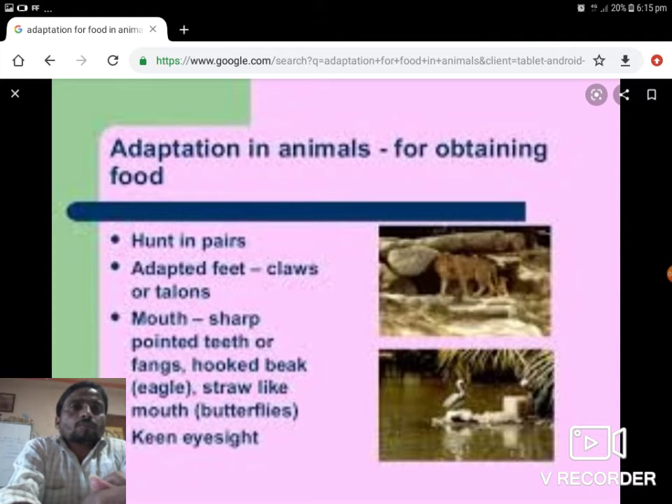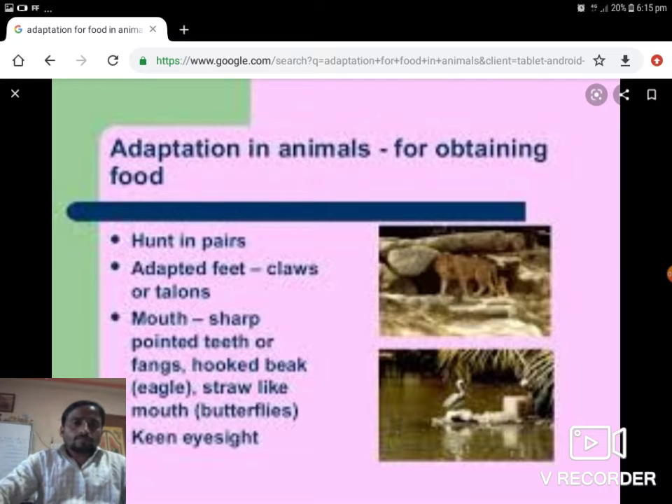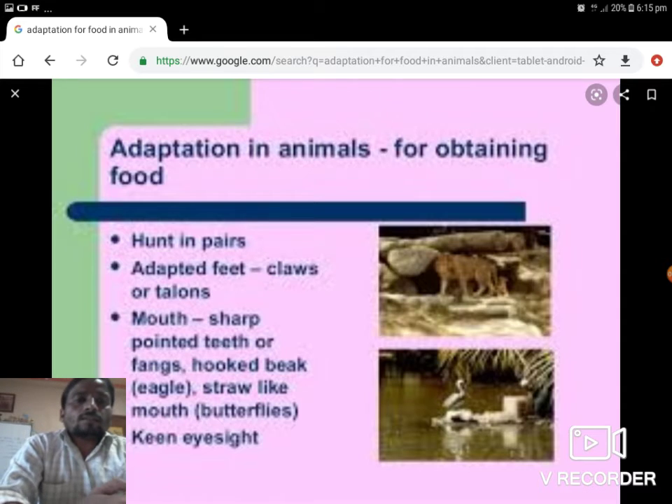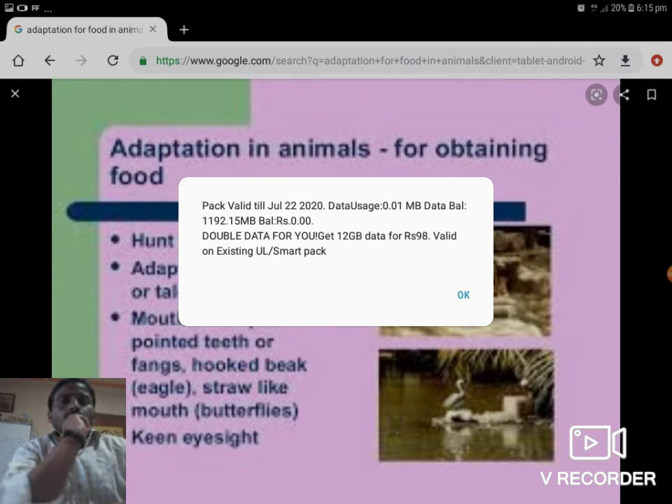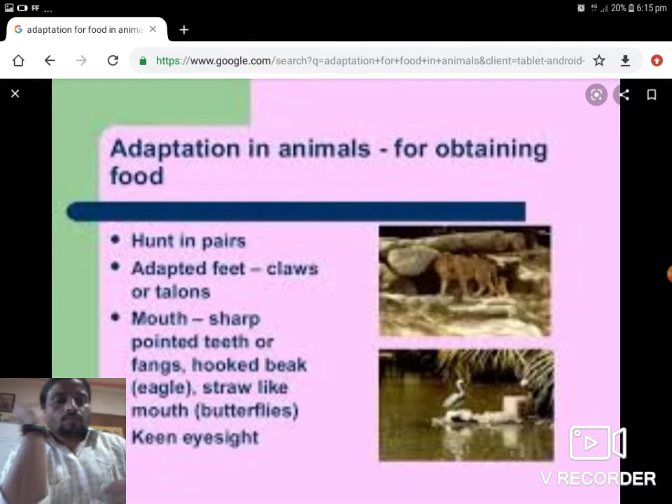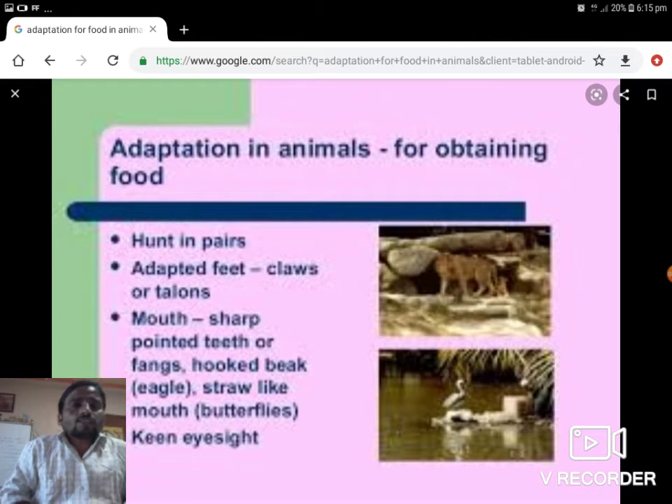Adaptation in animals for obtaining food. Page number 7. Adaptation for food in the animal. We can categorize animals into two groups, herbivorous and carnivorous. These two groups of animals have special adaptation characteristics in each group. We will discuss this in greater detail in the chapter on nutrition. You have to observe channels like National Geographic Wild. You should watch this channel on your TV.